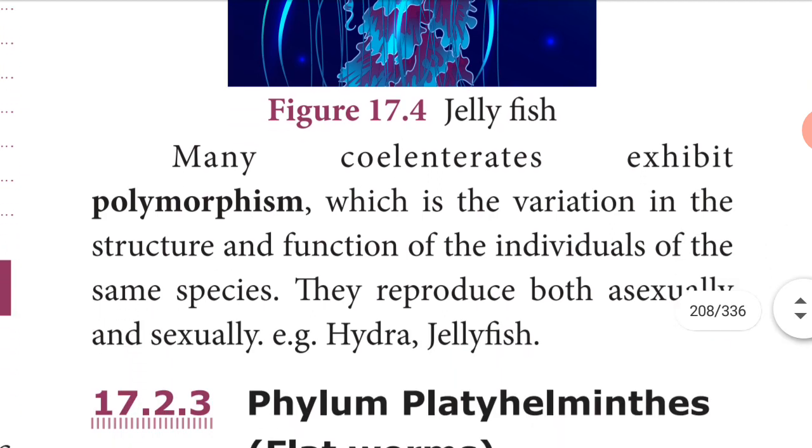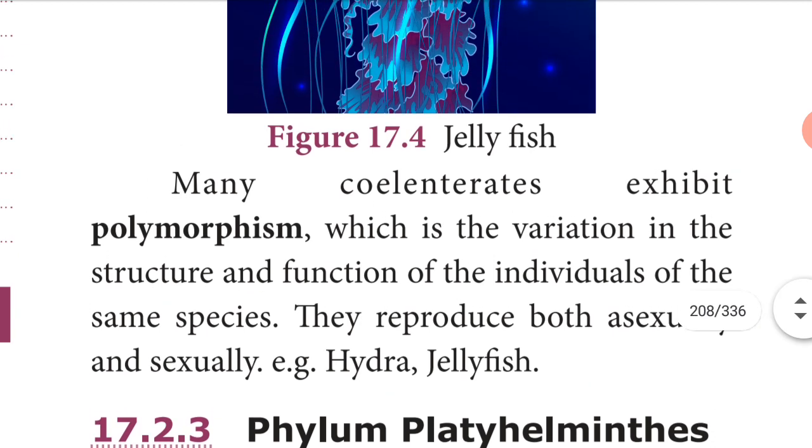And some coelenterates exhibit polymorphism, which is the variation in the structure and function of individuals of the same species. That is called polymorphism. Polymorphism means individuals of the same species having variation. Already we saw that in a species there is no differentiation, but here in the same species it exhibits variations. That is called polymorphism. Okay.